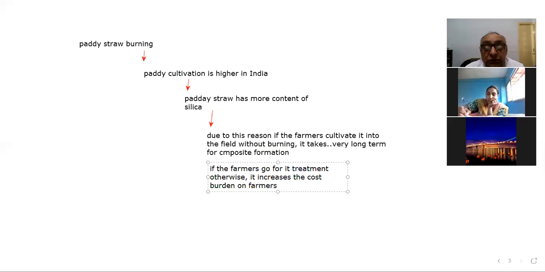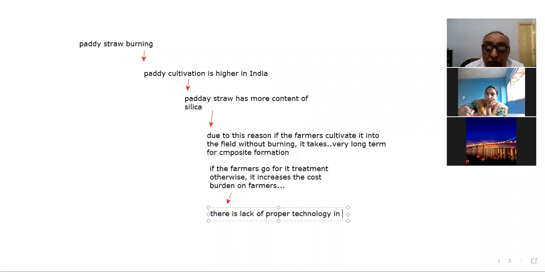If they try to cultivate it again and again so that it is cut into smaller pieces and mixed into the soil, that may take time. And the second thing is that there is a lack of proper technology in India.